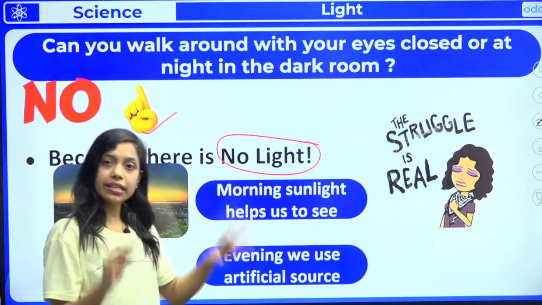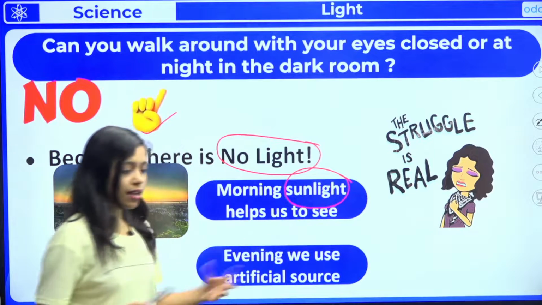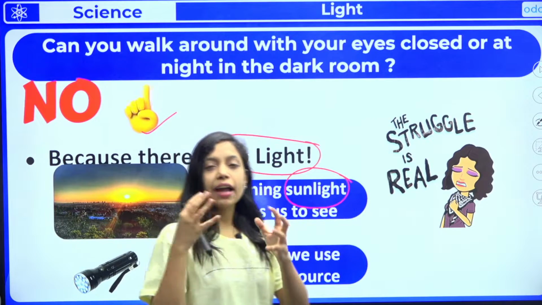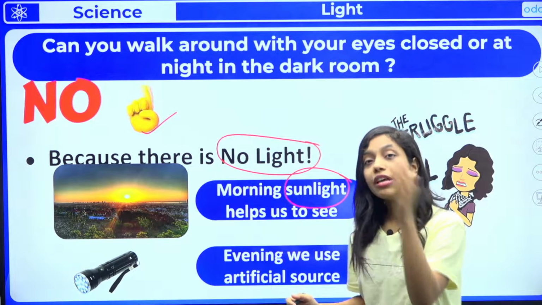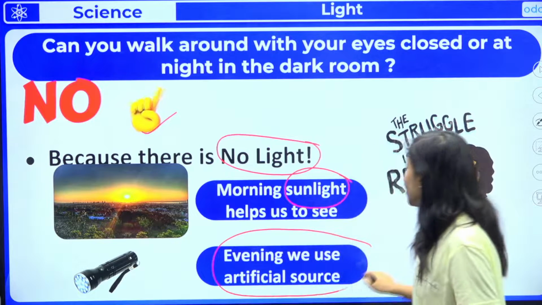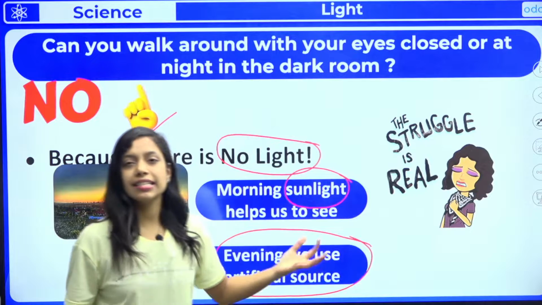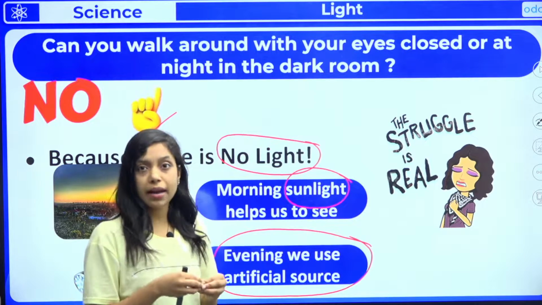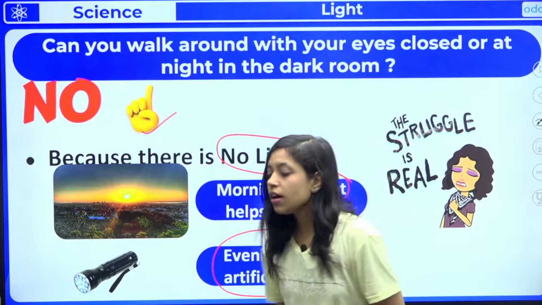In the morning, how can we see things? You all know that morning sunlight helps us to see. The Sun is the ultimate source of energy, and because of sunlight, we can see things during daytime. And after sunset, what do we have? We have some artificial sources which we use to see objects, like tube light, candles, diya. All these are artificial, man-made sources, right? So in the morning we use sunlight and at night we use artificial sources.